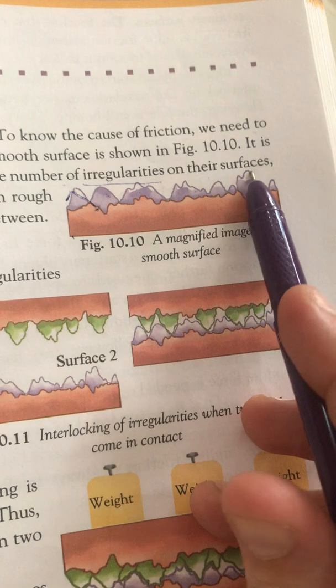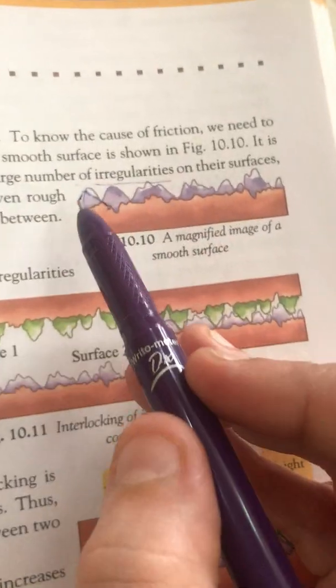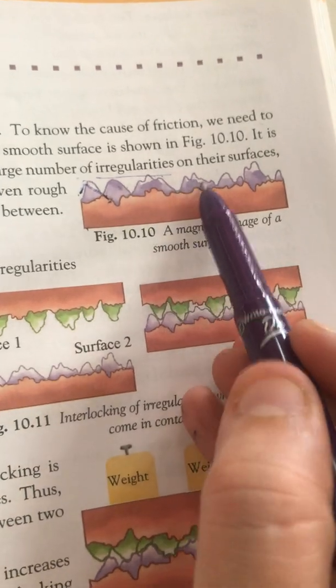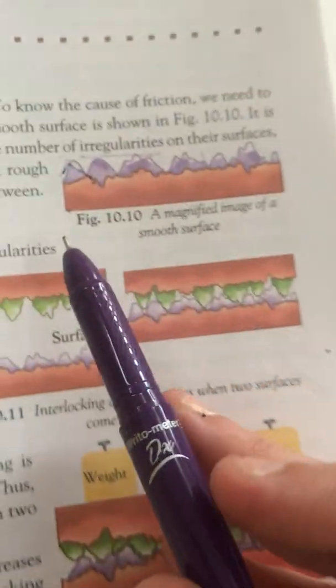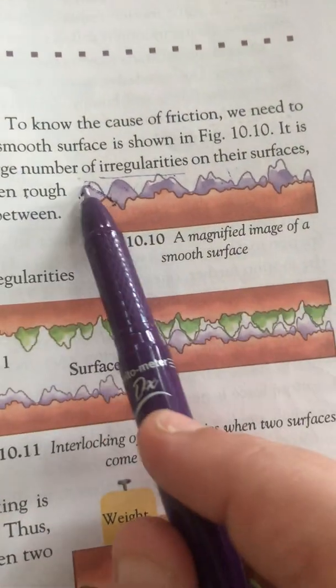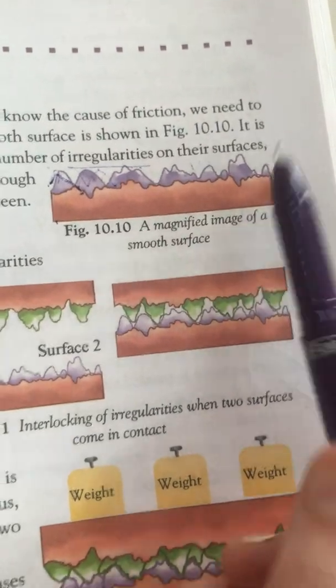This is the microscopic image of the surfaces. These are known as irregularities on the surface. From the naked eye this surface looks so smooth, but under a microscope we observe these mountain-like structures on the surface.